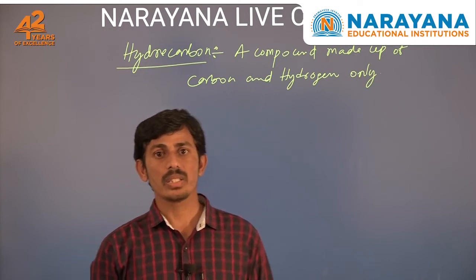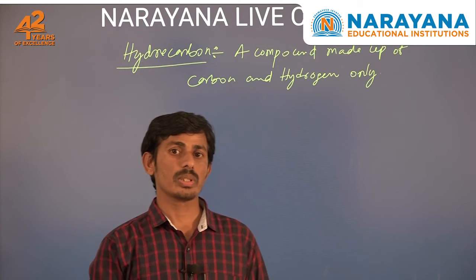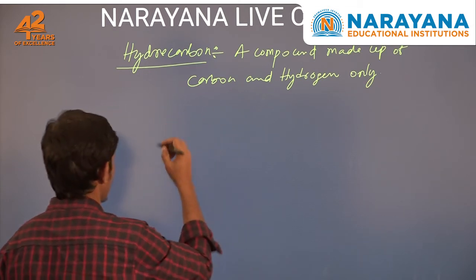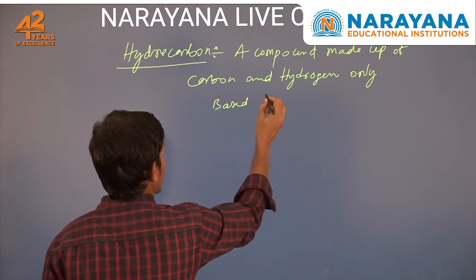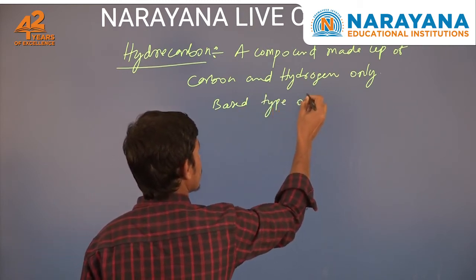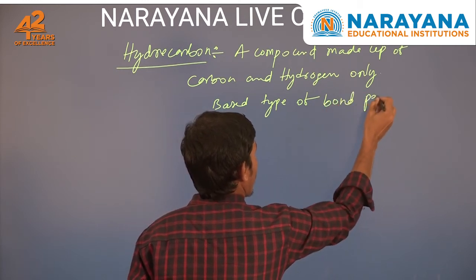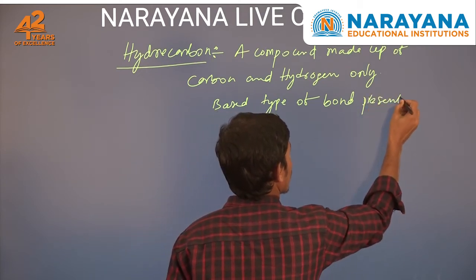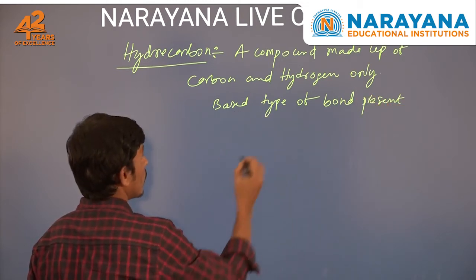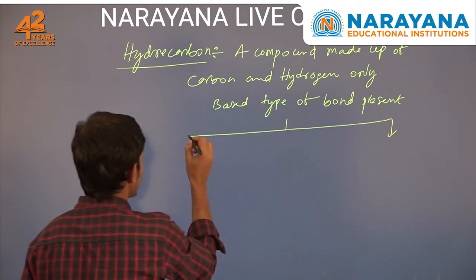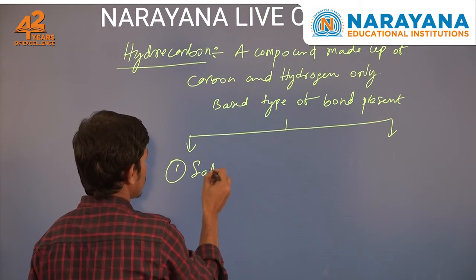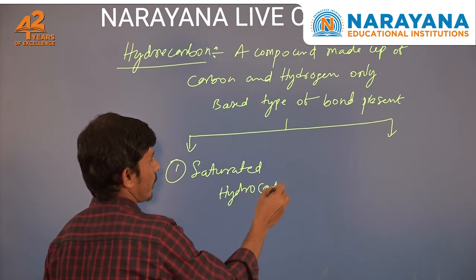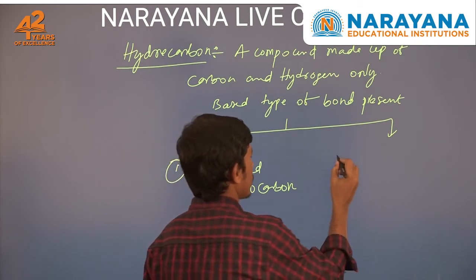Next, classification based on type of bond present. Organic compounds or hydrocarbons are again classified into two types, that is saturated hydrocarbons and unsaturated hydrocarbons.